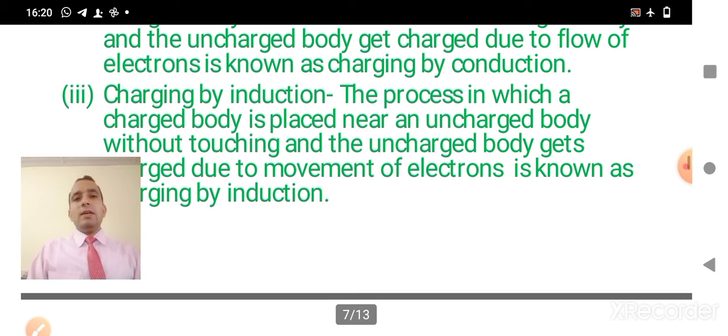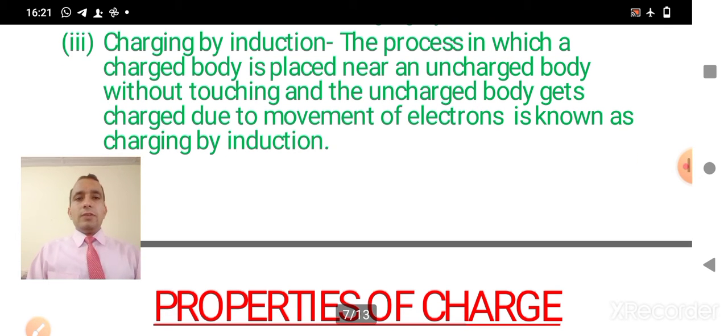Now coming to the third process, which is known as induction. Now what happens in the case of induction? The process in which a charged body is placed near an uncharged body without touching it, and the uncharged body gets charged due to the movement of electrons, is known as charging by induction.